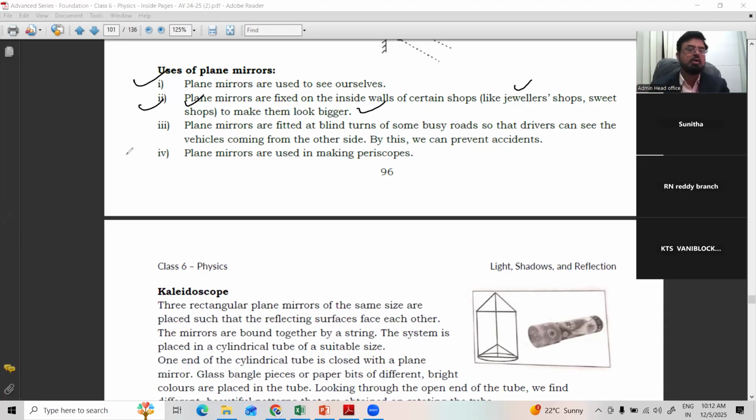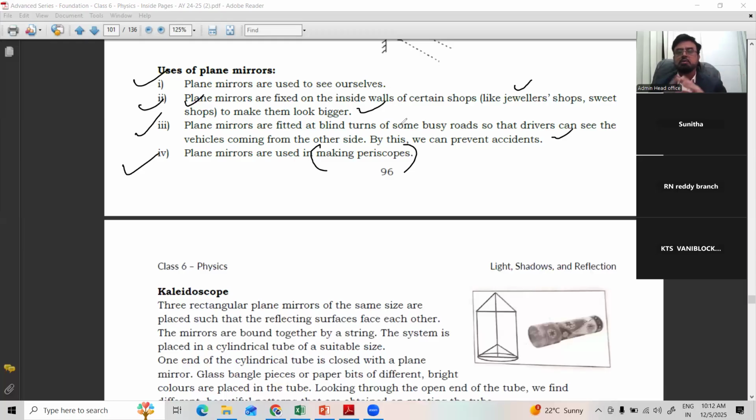Or beautiful. Then plane mirrors are fitted at the blind turns of some busy roads, so that drivers can see the vehicles coming from the other side. By this, we can prevent accidents. So when you go on ORRs or any other big roads, highway roads, we can find mirrors so that drivers can see the vehicles coming behind them clearly. Plane mirrors are used in making a periscope, which we'll see next. In a periscope also, we use plane mirrors.